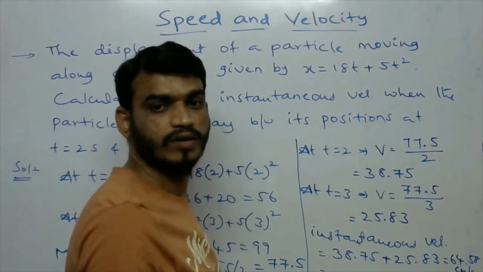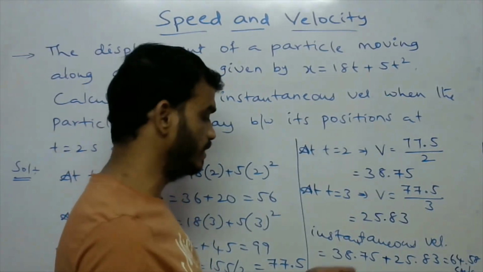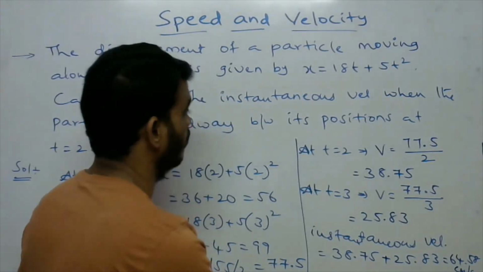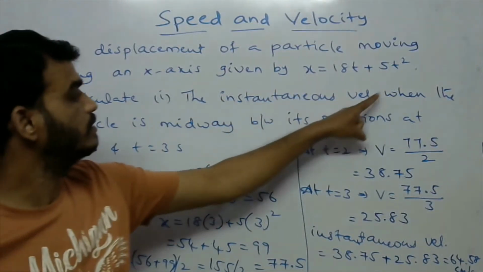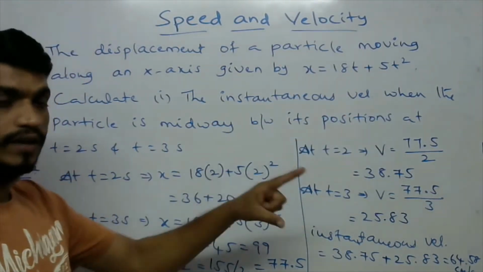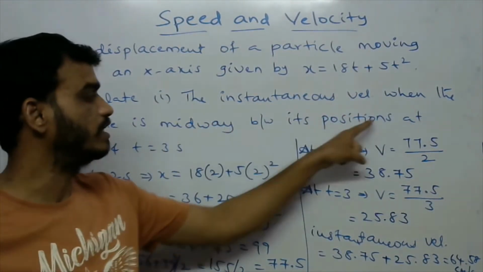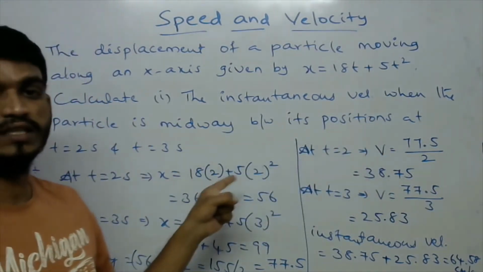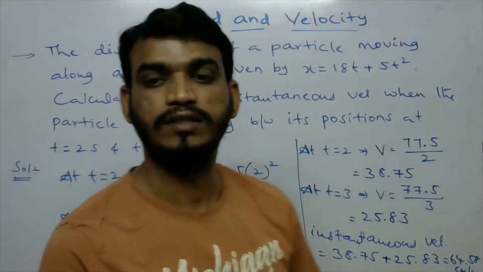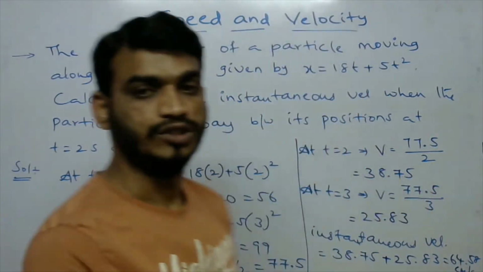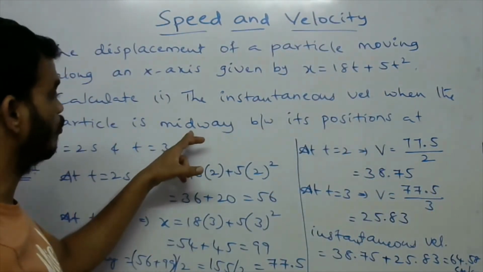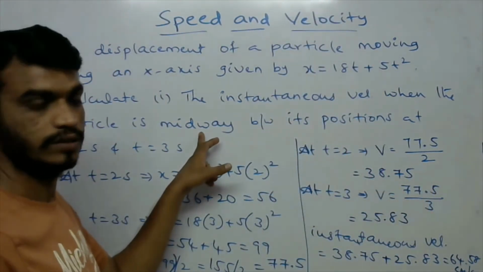Okay. So this is the instantaneous velocity when the particle is midway between its positions at t equal to 2 seconds and t equal to 3 seconds. So first we have to find out the midway position.